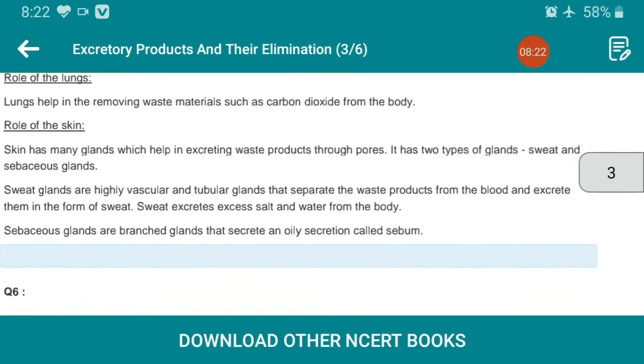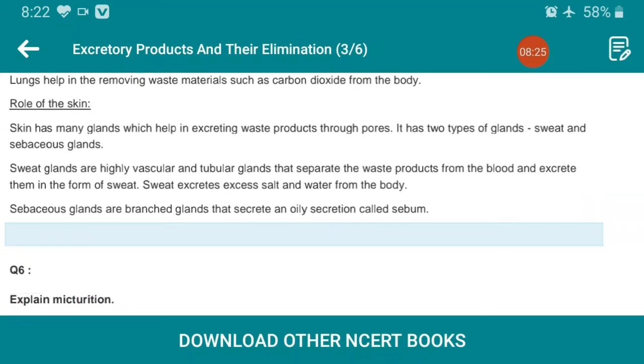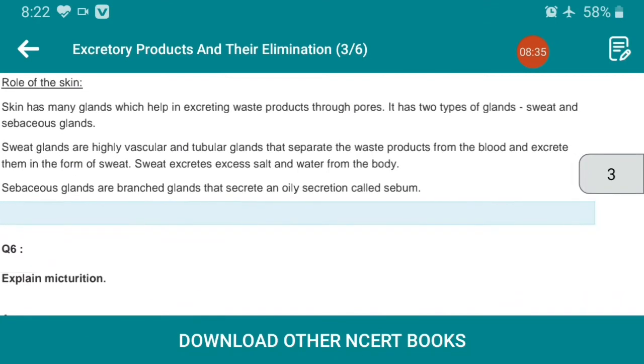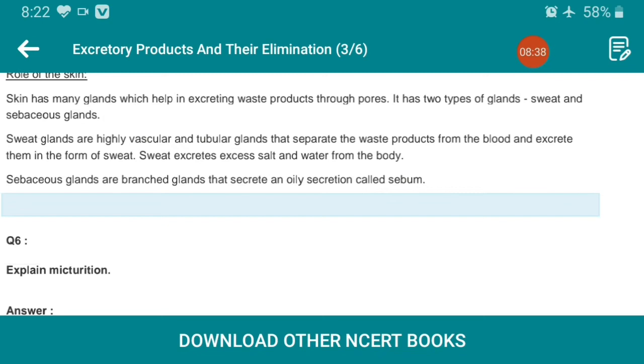The role of skin: the skin has many glands which help in excreting waste products through pores. It has two types of glands, sweat and sebaceous glands. Sweat glands are highly vascular and tubular glands that separate the waste products from the blood and excrete them in the form of sweat. The sweat excretes excess salt and water from the body, and sebaceous glands are branched glands that secrete an oily secretion called sebum.